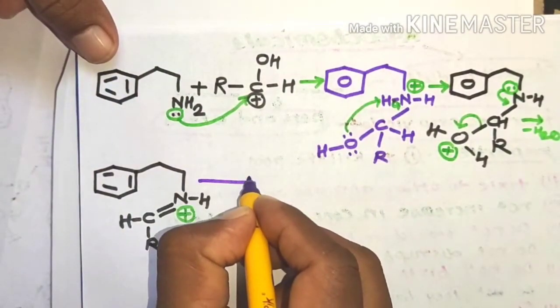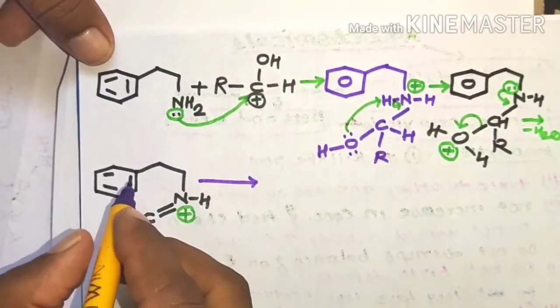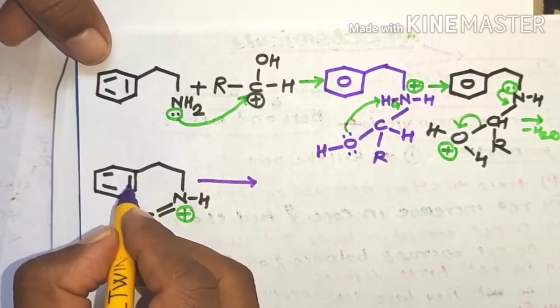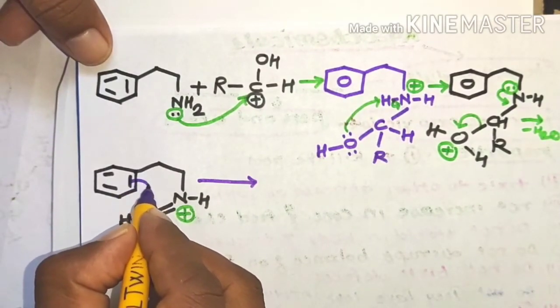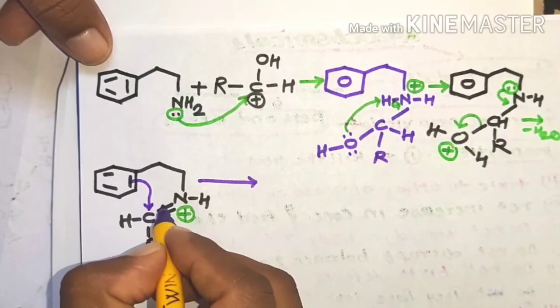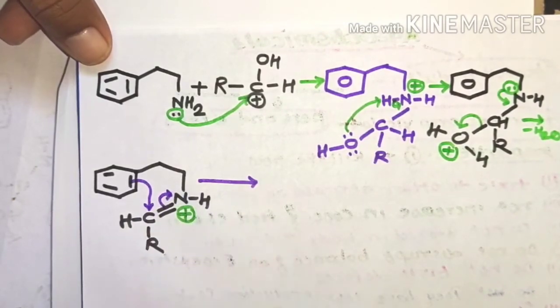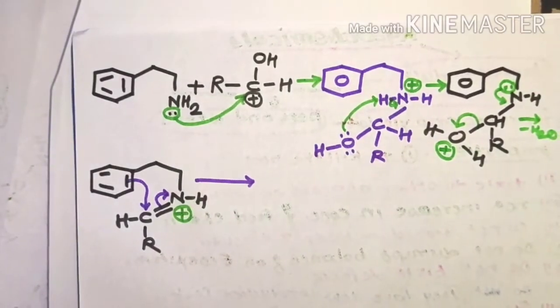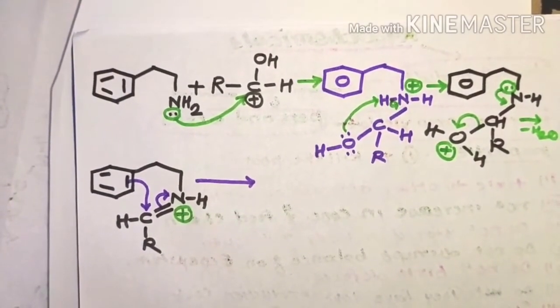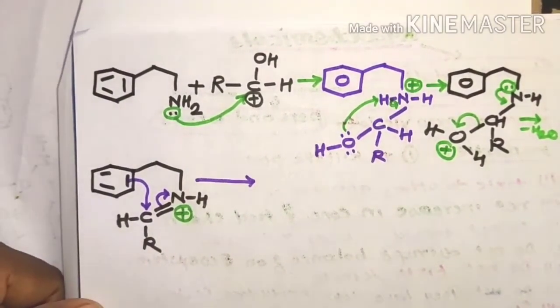In this step cyclization takes place. The aromatic pi bonded electrons shift toward the electron deficient carbon atom. Then this bonding electron shifts toward the electron deficient nitrogen atom to form a cyclic molecule.